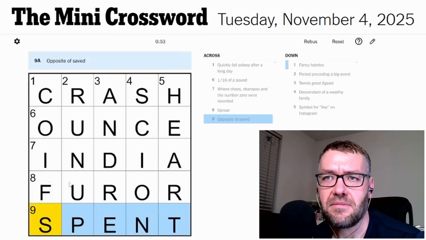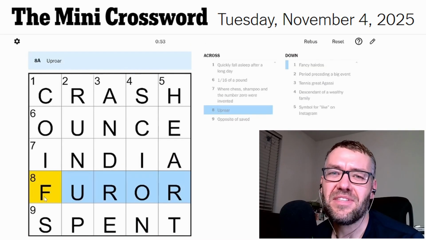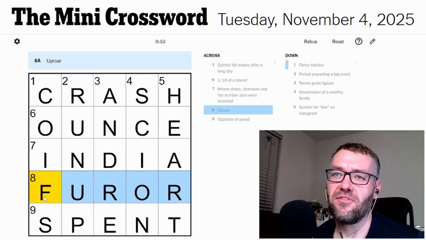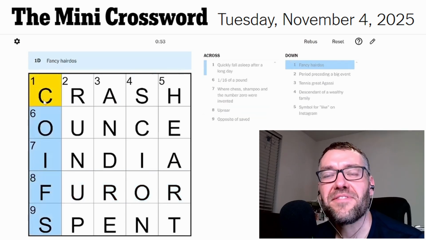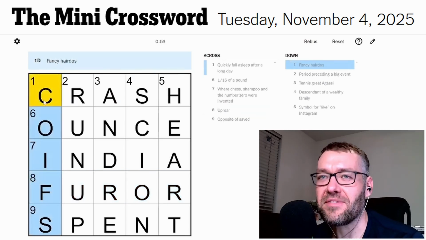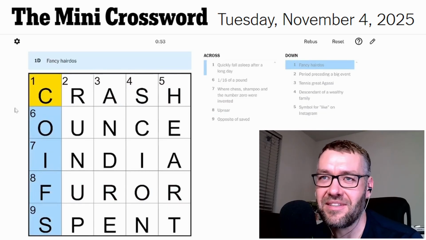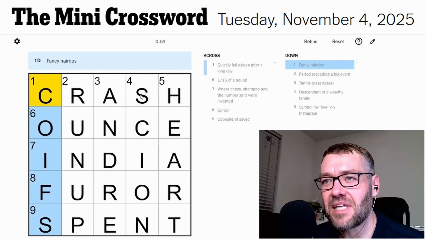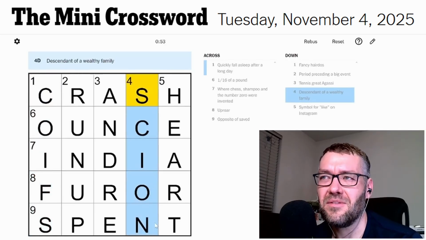Especially since I didn't know a couple of the acrosses. Furor. I rarely use that word. I always have a tough time pronouncing it. Furor. They're just smashed together. And then it's quaffs. I always forget that word. It's such an odd word. It's pronounced so weirdly considering how it's spelled. Quaff. Scion. I know the word Scion. Isn't that a car brand or a model of a car? I think so. But I didn't know it meant a descendant of a wealthy family.